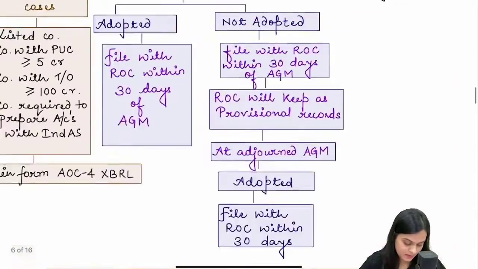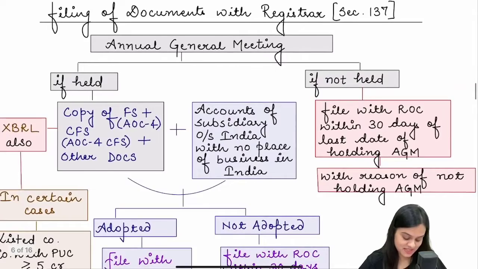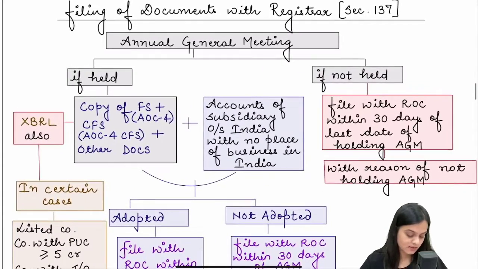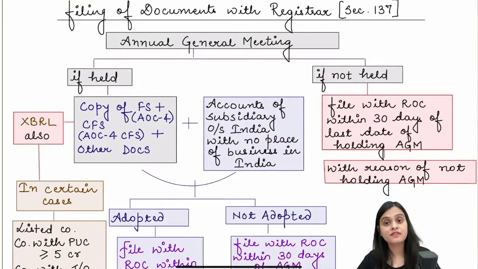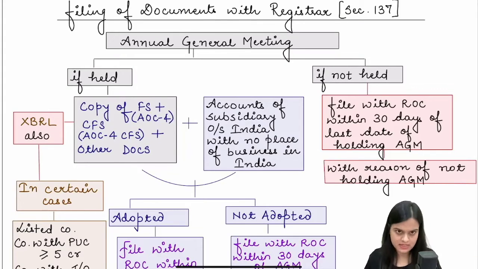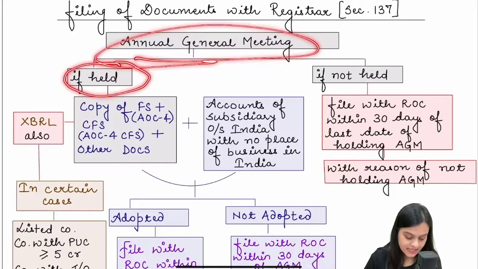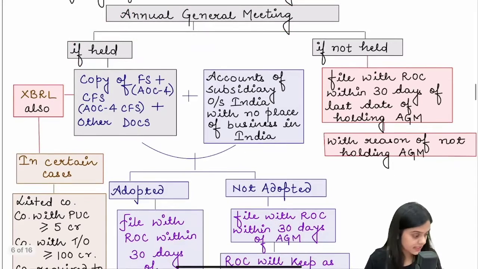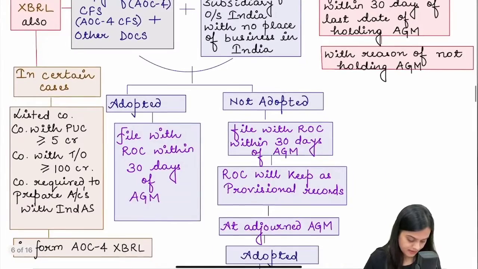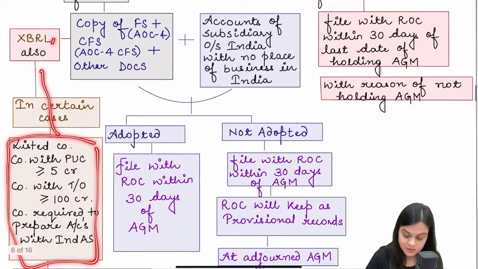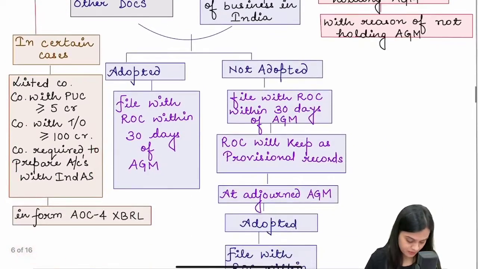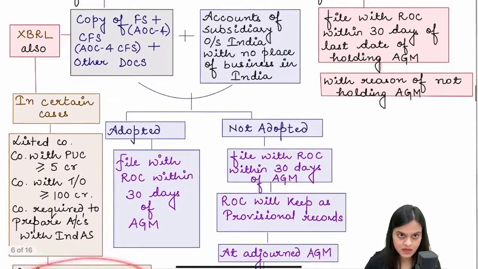Okay, coming back to a section that we missed. Section 137 talks about filing of financial statements, filing of documents. Annual general meeting, if it is held, then in these cases you need XBRL reporting also, AOC4 XBRL.